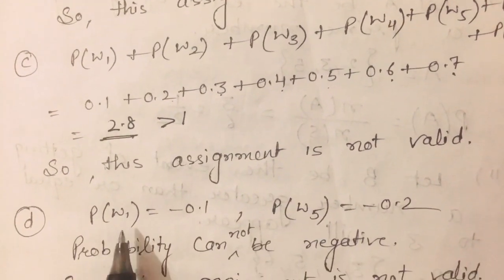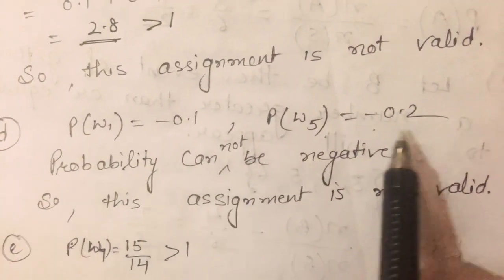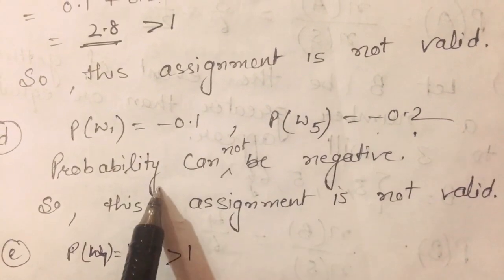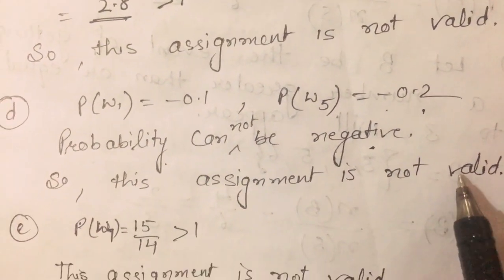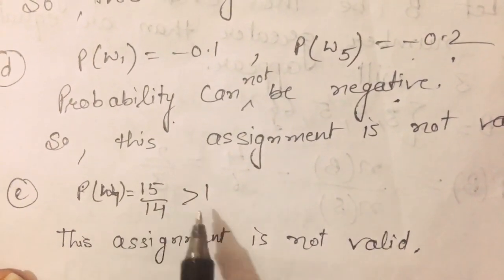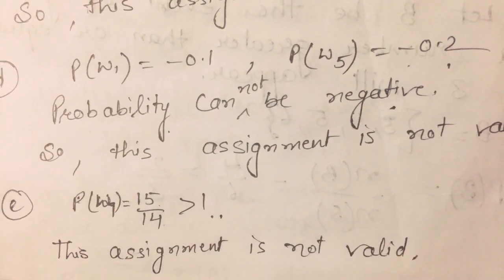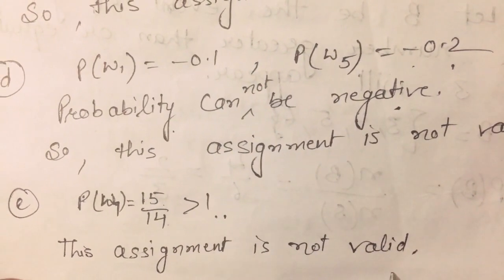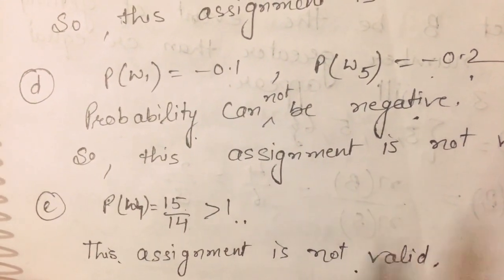Now in the D part, P(W1) and P(W5) are given as negative. It means negative probability is given in these cases, and we know that probability cannot be negative. So this assignment is also not valid. Now come to the E part. In this, P(W7) is given as 15 by 14, which means it is greater than 1. So this assignment is also not valid. So in the E part, this is also not valid.